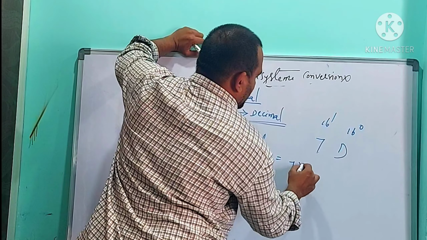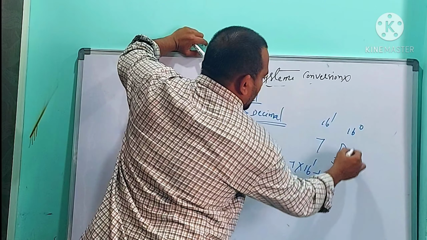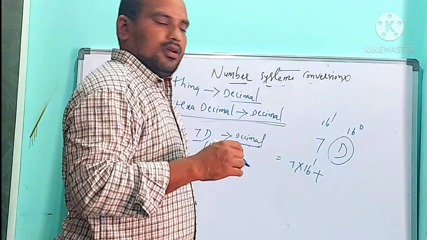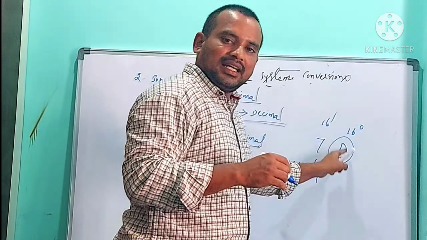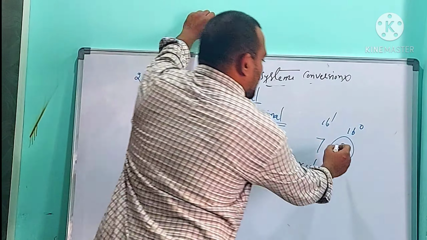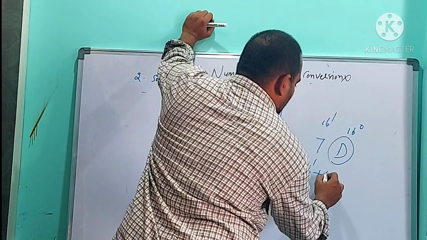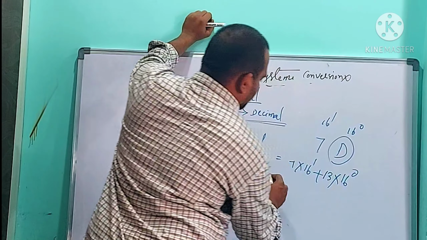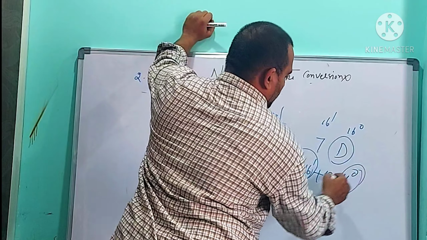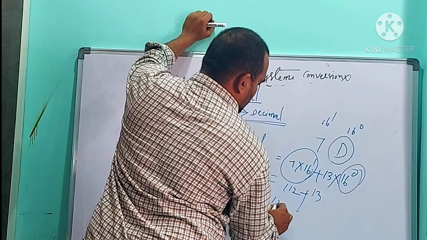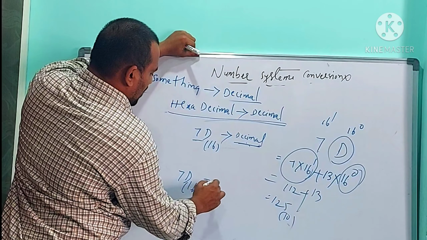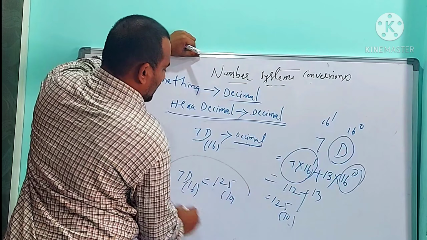Base into power: 7 into 16 power 1 plus. While converting hexadecimal to decimal, if the hexadecimal digit is D, then you need to write its equivalent decimal digit, which is 13, into 16 power 0. 7 16s are 112 plus any power 0 is 1, 13 into 1 is 13. So 125 base 10. So 7D in hexadecimal format is equal to 125 in decimal format.